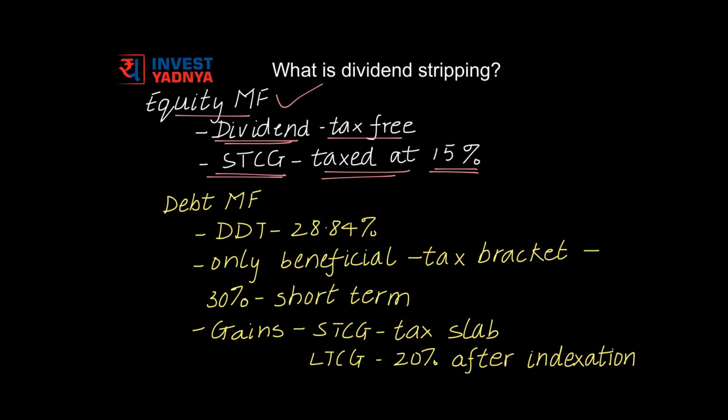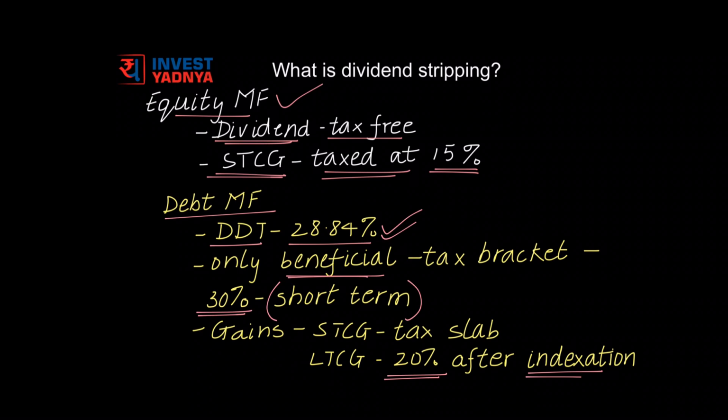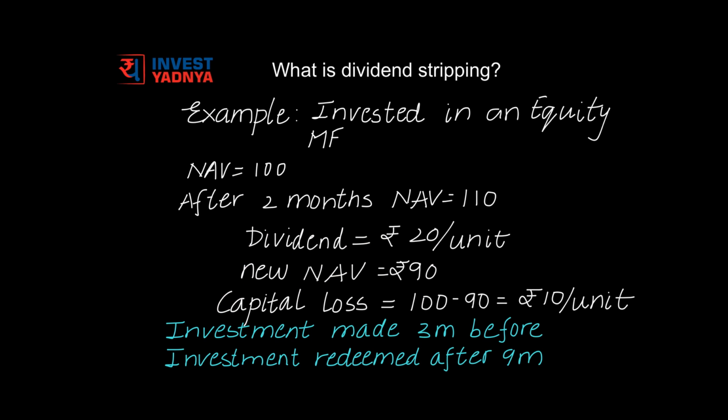tax-free. In case of debt mutual fund, the dividend is tax-free for the investor, but the mutual fund has to pay a dividend distribution tax on the dividend amount, and it is 28.84%. Now this is taken from profits the mutual fund generates for you, and it is close to the highest tax bracket. So it is beneficial only in the case where you are in the tax bracket of 30%, and that too in the short term. That is when your investment duration is lesser than 3 years. Because after completion of 3 years, if you redeem your debt investments, they are taxed at 20%, that too after indexation.